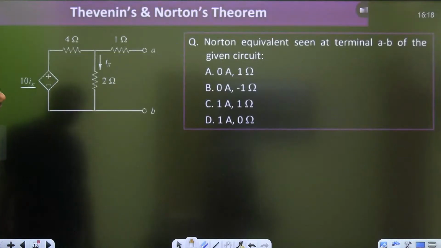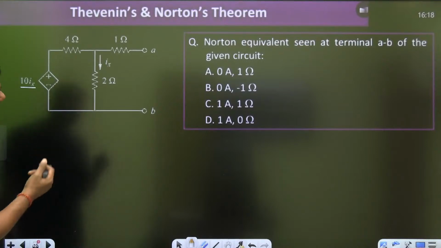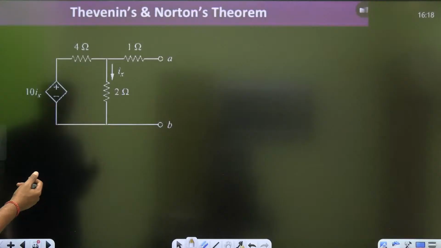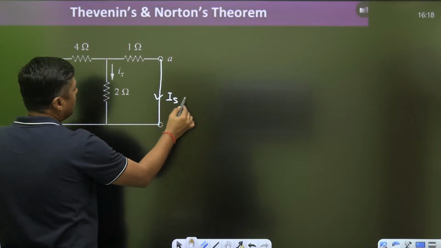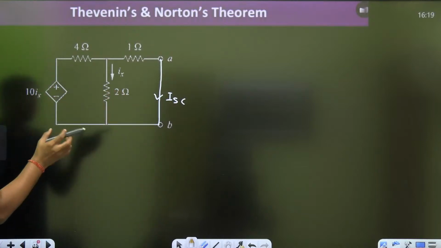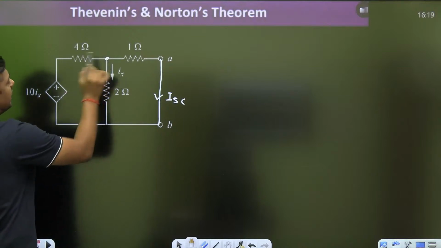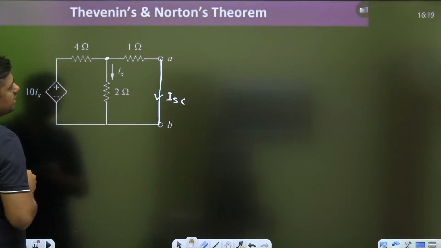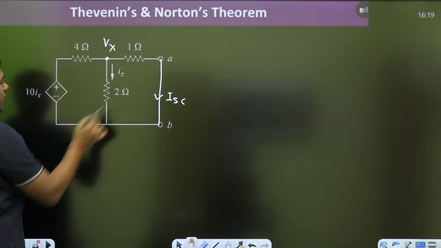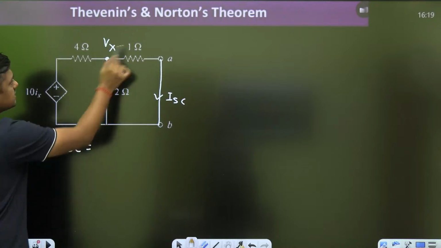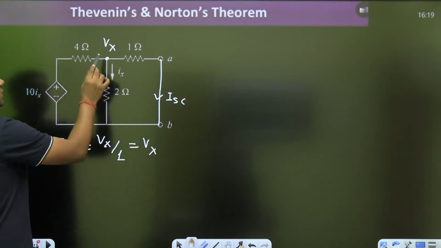And then what is the Norton's current? When I have to find the Norton's current, I have to make it what? Short circuit. Now there is only independent sources, and that's why if you write a KCL at this point, what is the value of ISC? ISC will become Vx upon 1. Right, that is the Vx. Now how can we find the Vx?